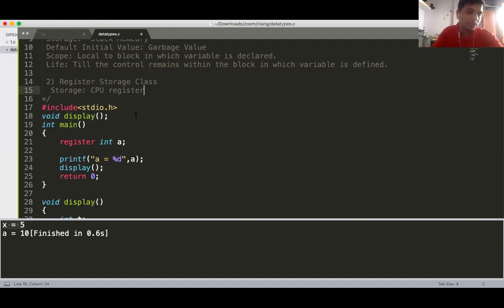Suppose one piece of data is required very frequently. Instead of keeping it in RAM, your operating system copies that data from RAM to cache memory. Cache memory is very near to your CPU, so execution is faster. Getting? Take the example of a library. Suppose you need to read a book, and that library is very far from your home.